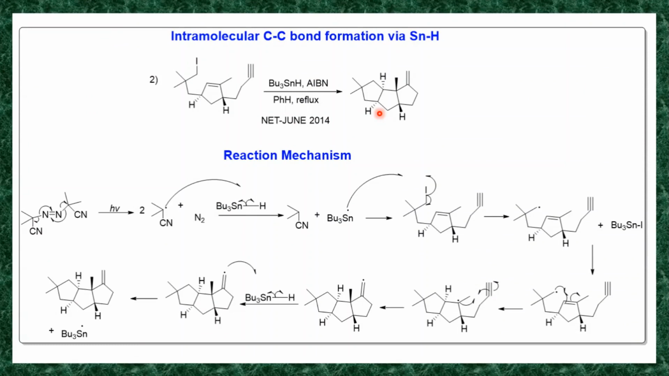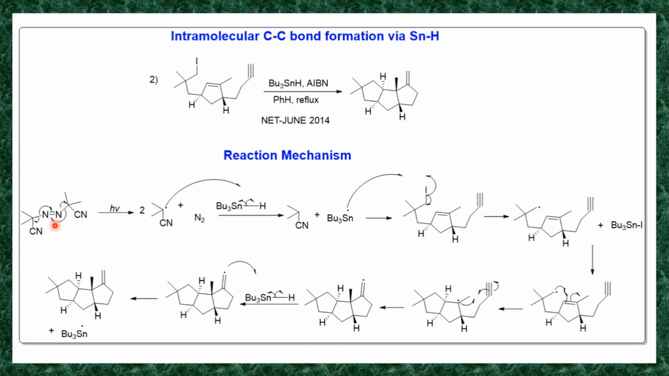So let us take another example of intramolecular carbon-carbon bond formation via tributyltin hydride, and this question was asked in NET June 2014. This bulky molecule having an iodide halide functional group reacts with tributyltin hydride in the presence of AIBN, with benzene as a solvent, at reflux. So you will get this product. We'll see its reaction mechanism.